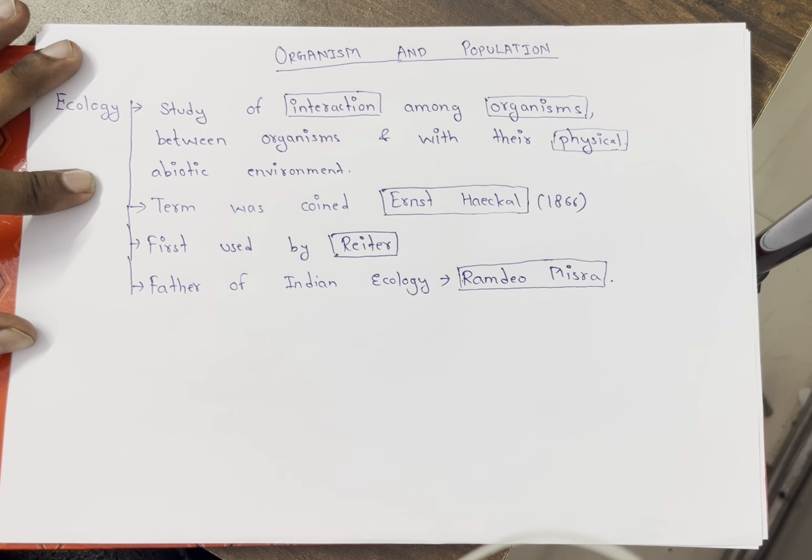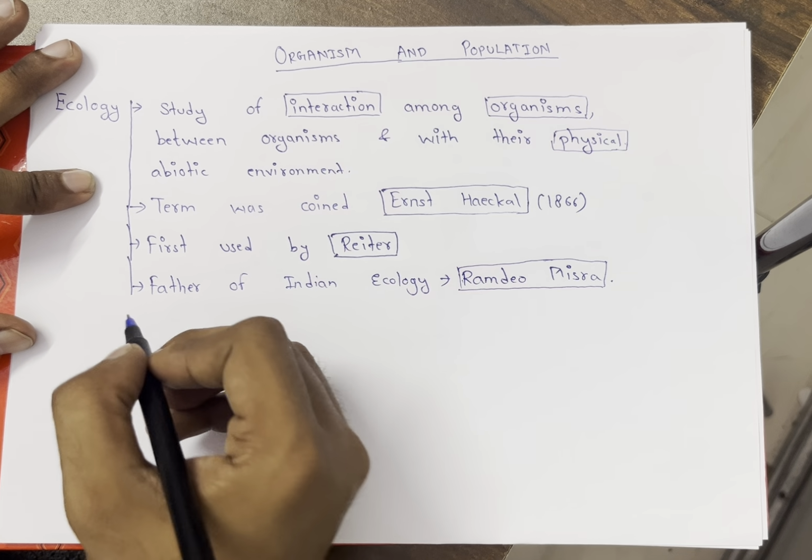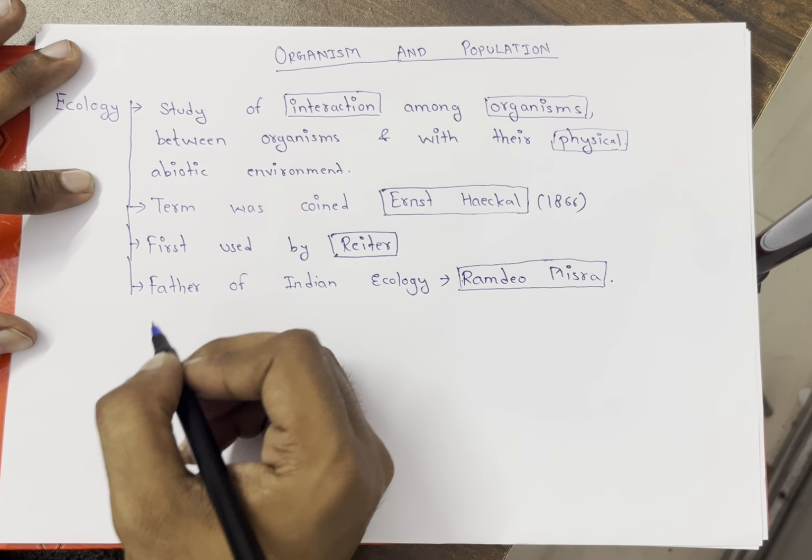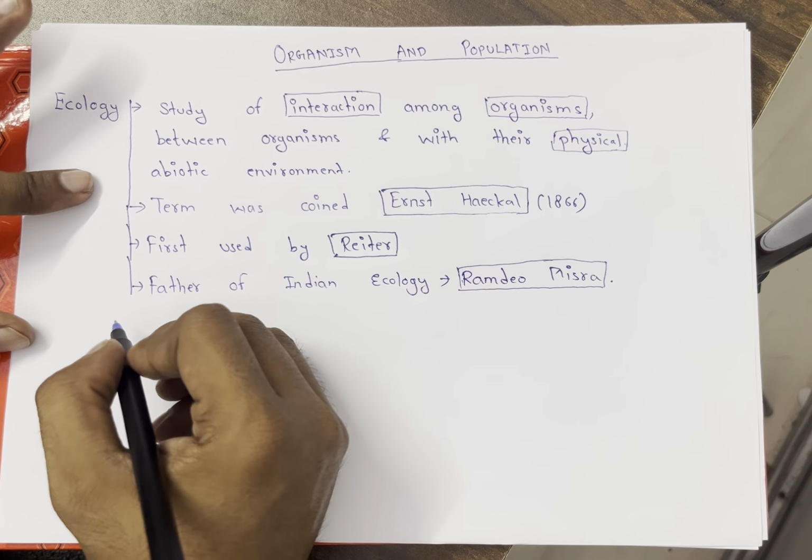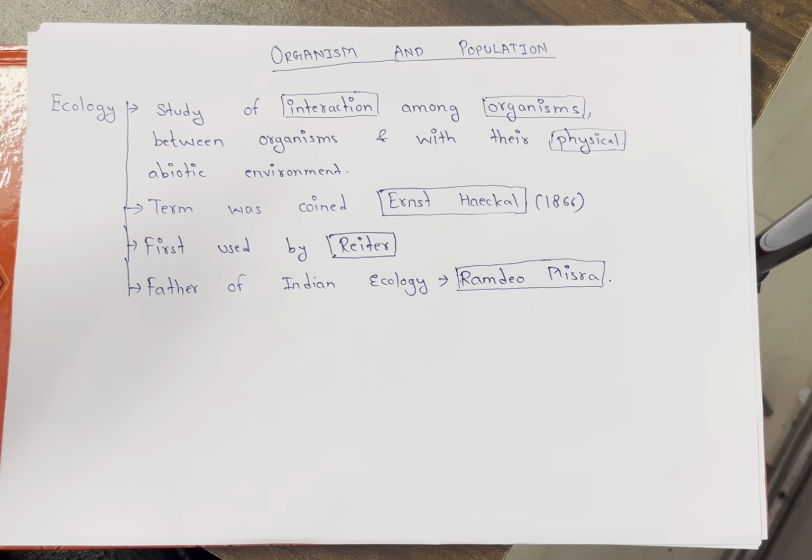He gave importance to ecology in our country and laid the foundation of the subject here. That's why he is the father of Indian ecology. So got it? What is ecology? It is interaction among organisms and between organisms. The term was coined by Ernst Haeckel and first used by Reiter. And the father of Indian ecology was Ramdeo Misra.